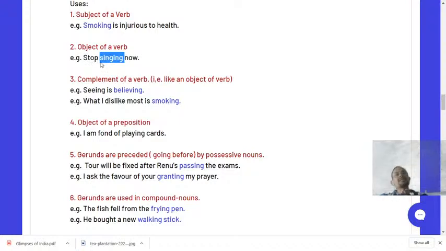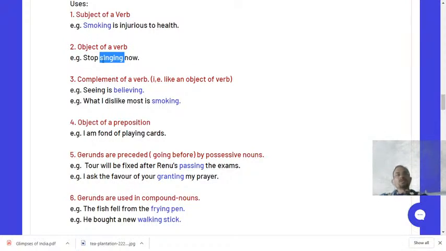Therefore singing is the example of a gerund. Like the first use, in the second use also, if an ing word has to qualify as a gerund, it should be the object of a particular verb. So this sentence, stop singing now, qualifies for being called a gerund because it is used as an object of the verb stop.